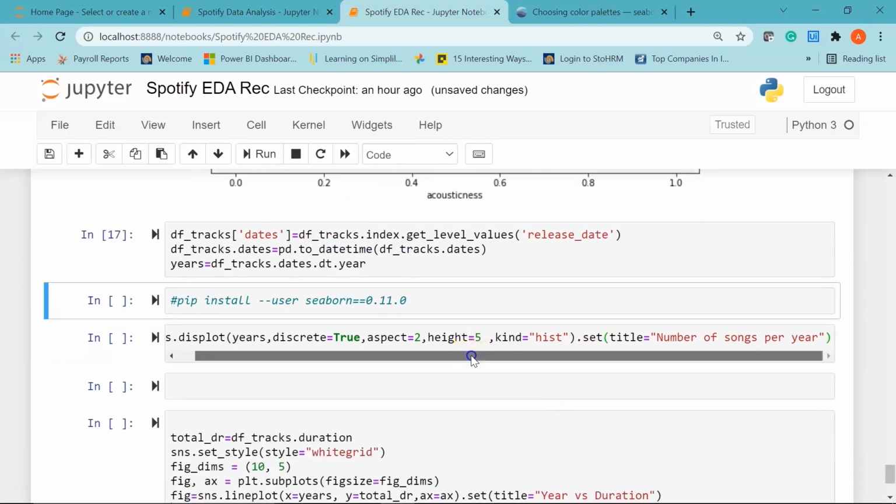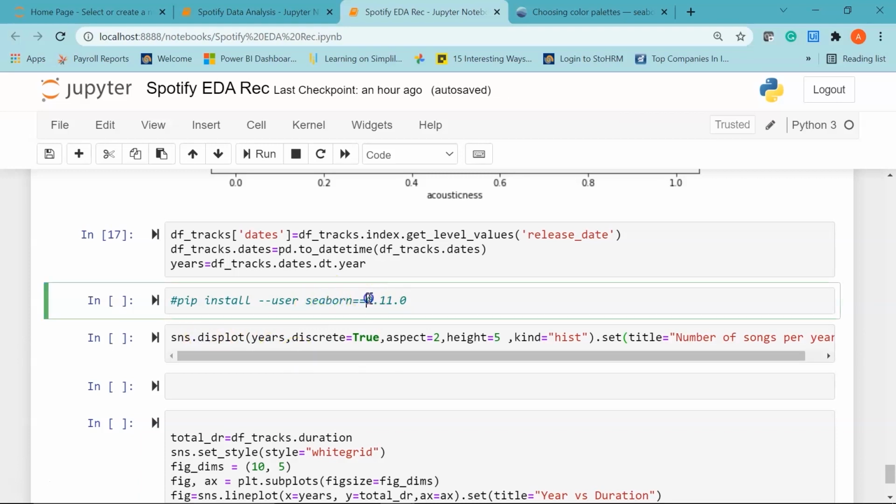Now after that we are going to create a distribution plot to visualize the total number of songs in each year since 1922 that is available on the Spotify streaming app. So I have used my Seaborn library and dist plot function. Now one thing to remember, you need to update your Seaborn library to this version if you haven't done it. So use this command pip install --user Seaborn and the version.